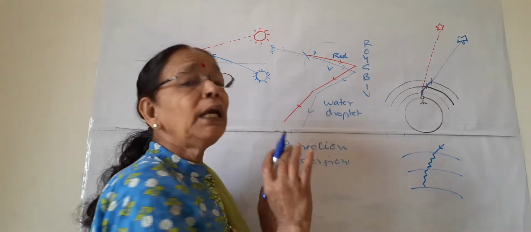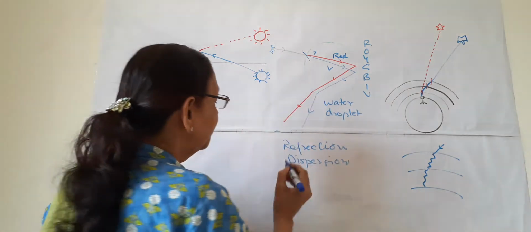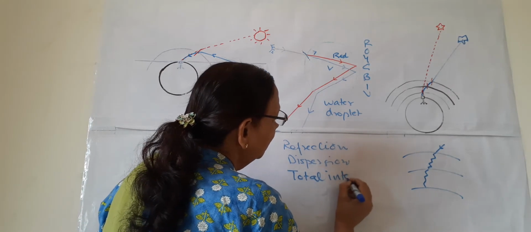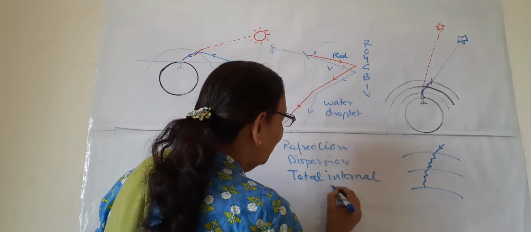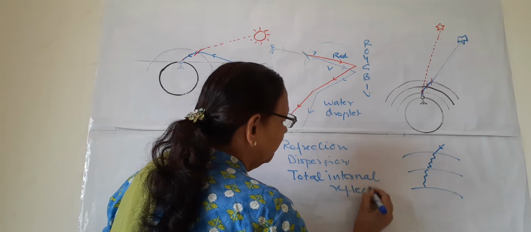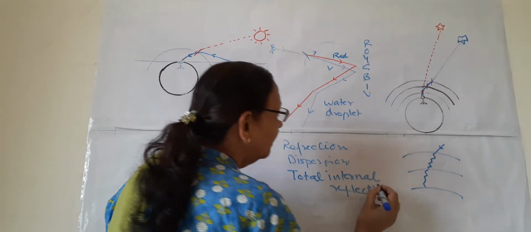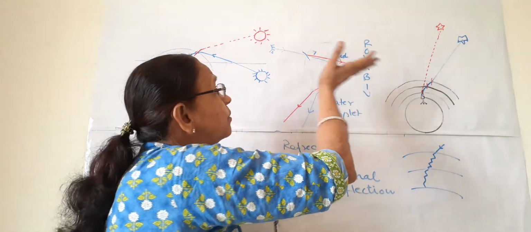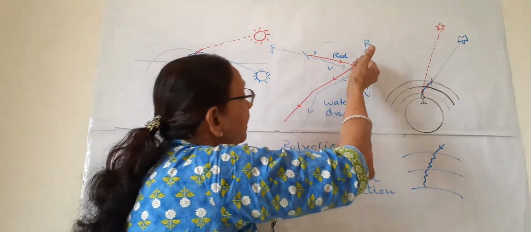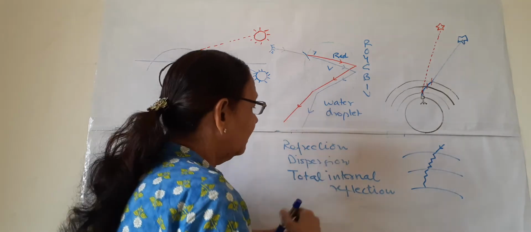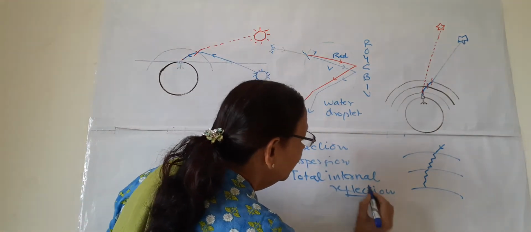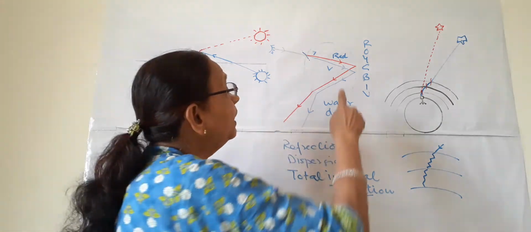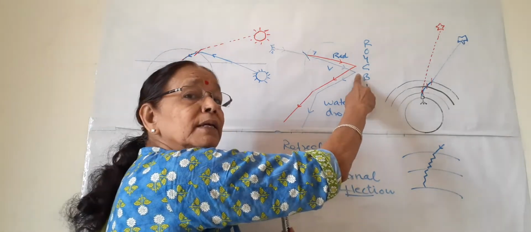It totally reflects and it is known as total internal reflection. It does not go out of the raindrop. It totally reflects. It is not refraction, it is reflection. It bounces back from this surface.